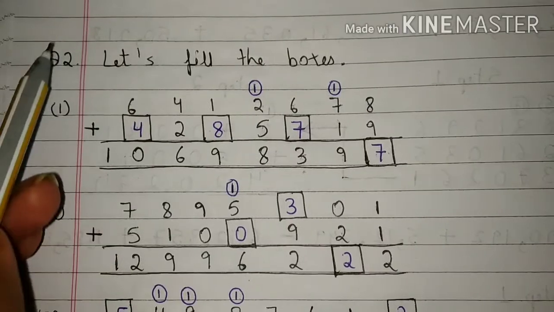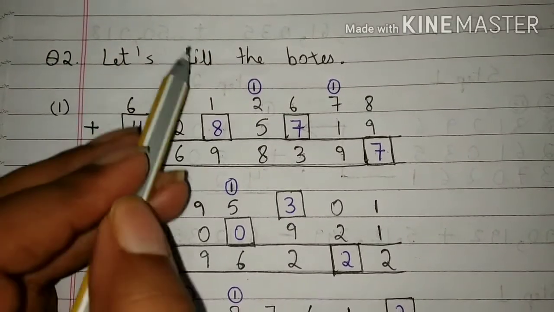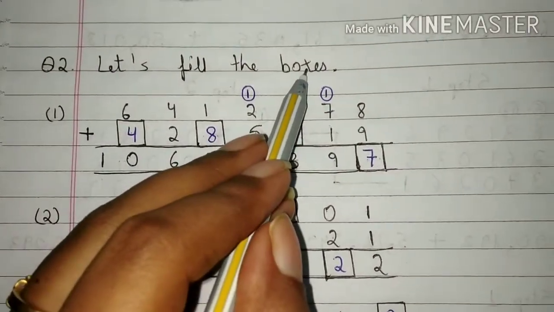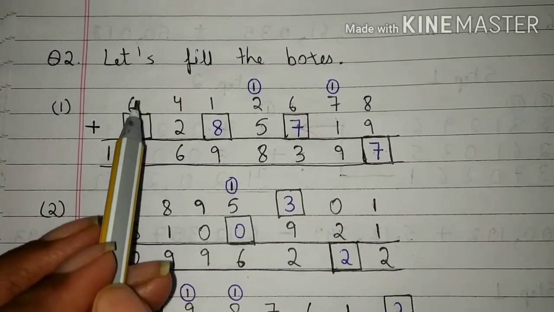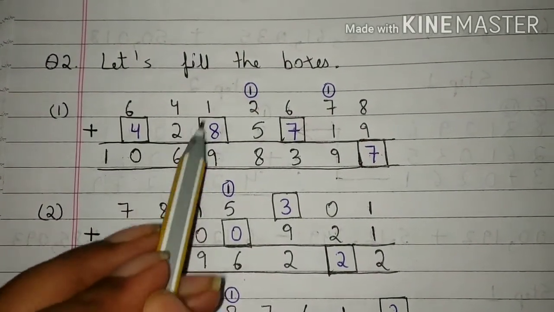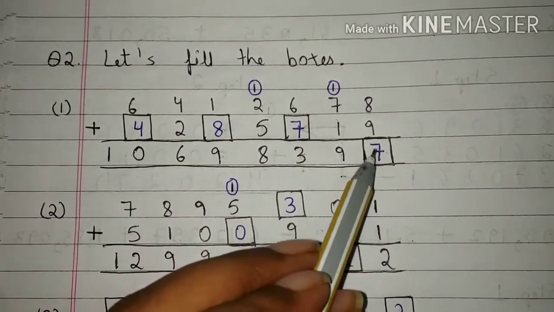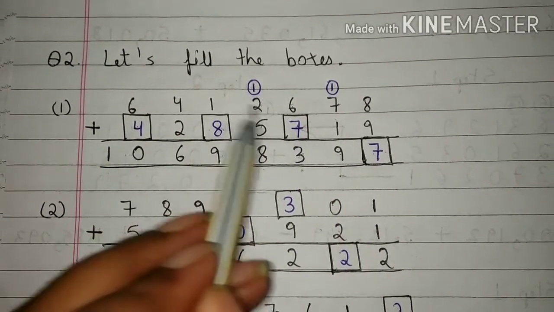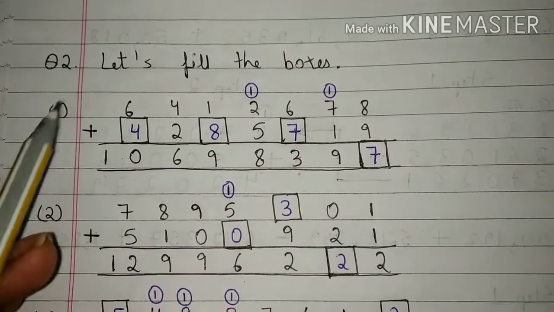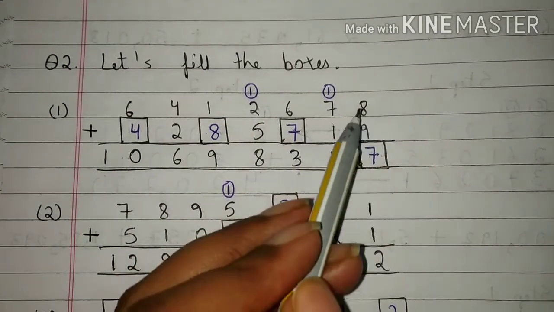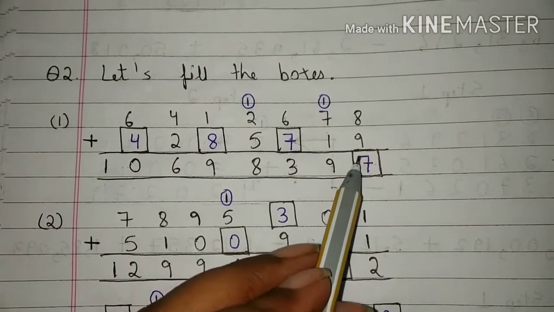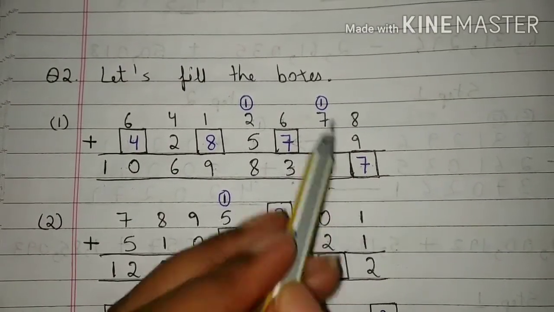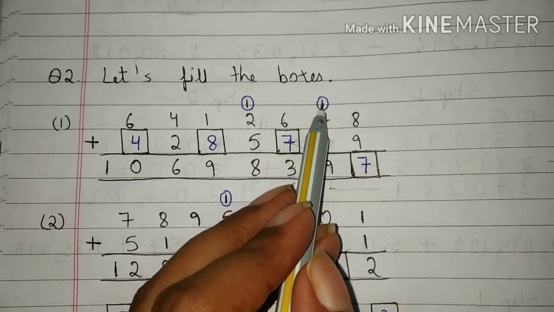Students, now come to question 2. Let's fill the boxes. Students, you can see that in this question some boxes are given and we have to write the correct digits in these boxes. First question, 8 plus 9 is 17. Students, we will write 7 here and 1 will be carried here.